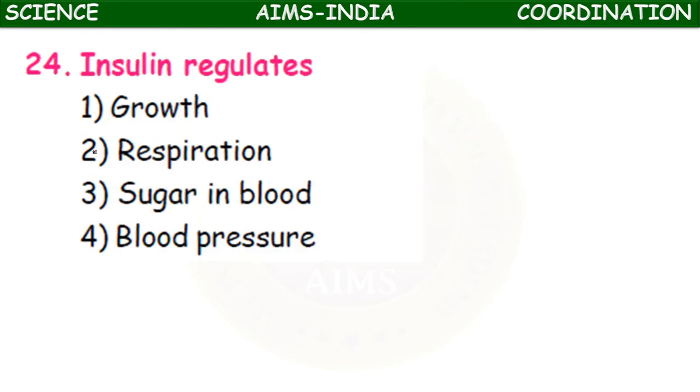Insulin regulates growth, respiration, sugar in the blood, and blood pressure. Insulin is secreted by the pancreas. It regulates the concentration of glucose in the blood, or sugar levels in the blood.